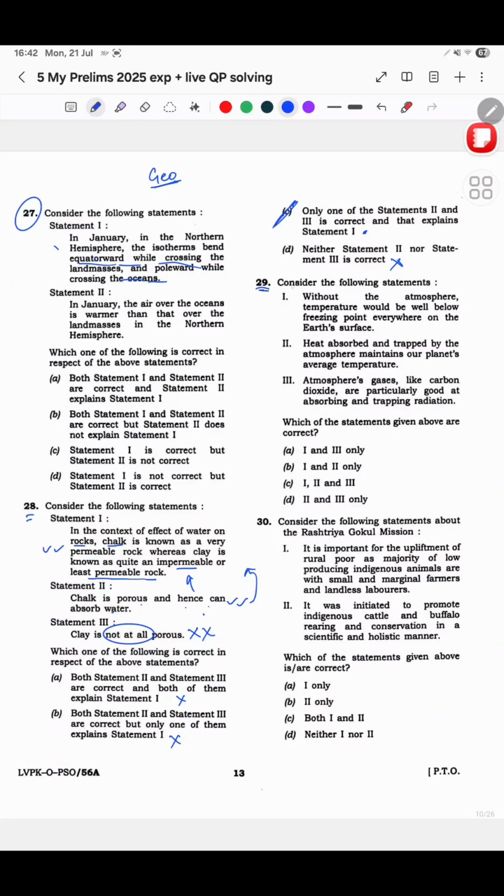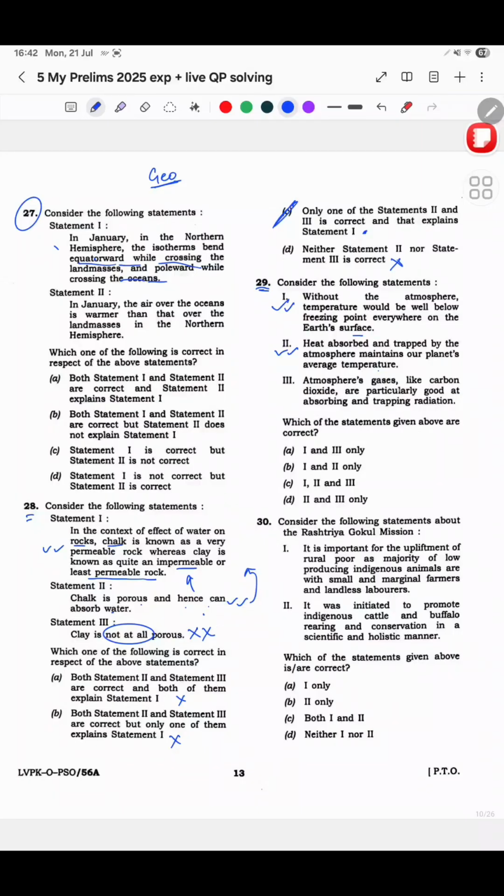And then now next question. Without the atmosphere, temperature would be well below freezing point everywhere on the Earth's surface. Yeah, this statement is correct. Heat absorbed and trapped by the atmosphere maintains our planet's average temperature. Yes.